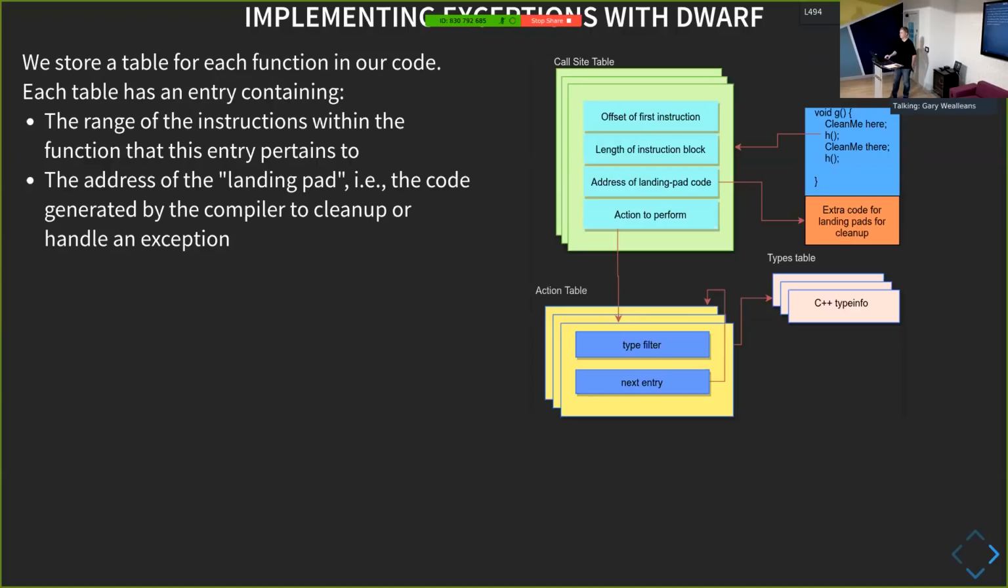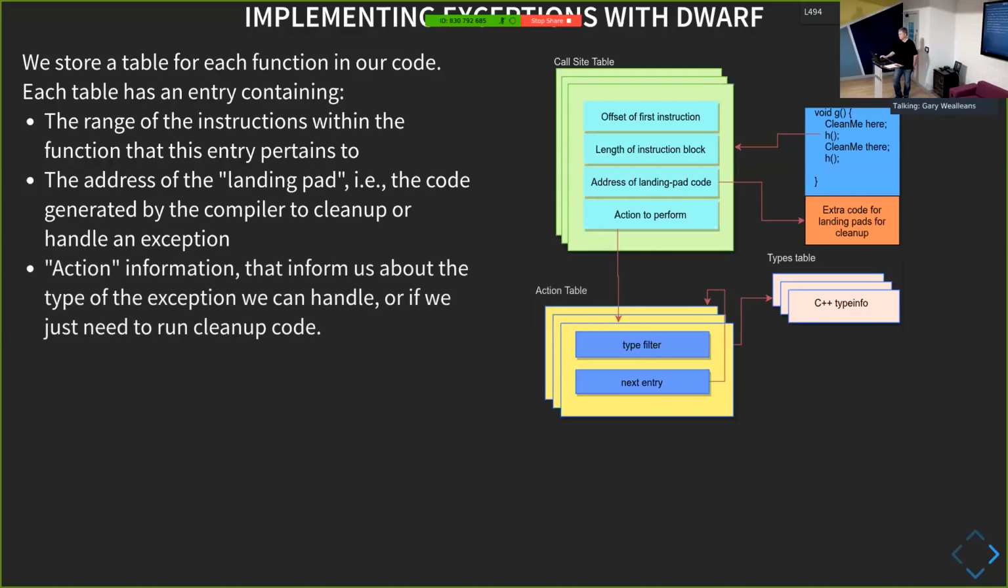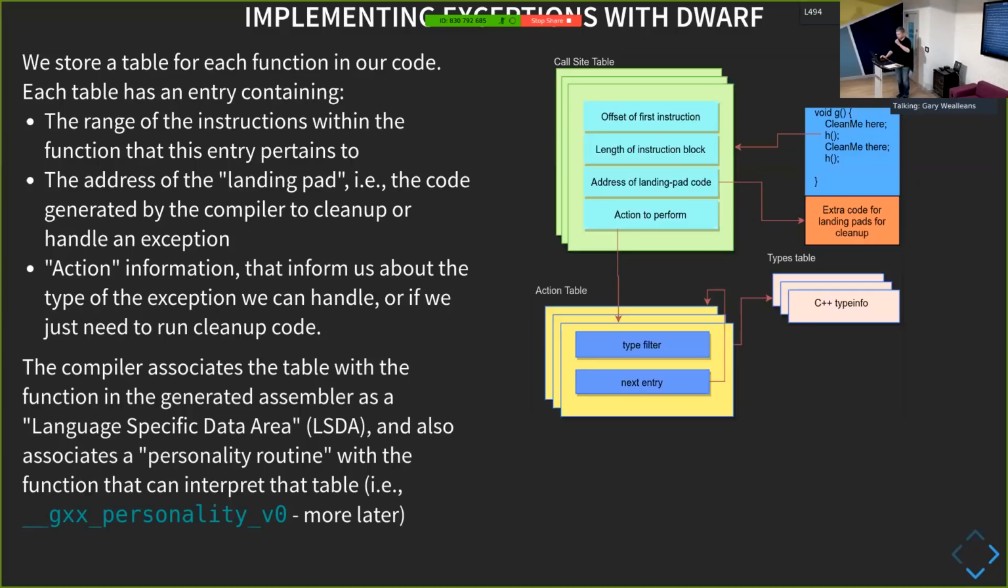I'm not going to dwell too much on handling different types of exceptions because it's an extension of the basic mechanism. The action information is the type information. The compiler with each of these tables will associate what's called language-specific data. When we look at the actual code that gets generated, you'll see the pseudo instructions that associate this table with the function. Later on we'll see where that binding takes place at runtime, but we can have a quick look at it now.